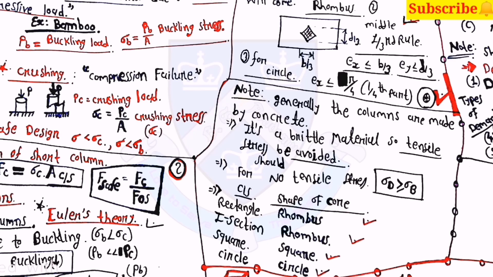Here note that generally the columns are made by concrete and it is a brittle material, so tensile stress should be avoided. Then for no tensile stress, for the cross section area of rectangle, you can consider the shape of core is rhombus. Then for I section, here also the rhombus. Then for square, you can take the shape of core is square, and for circle the shape of core will be circle.